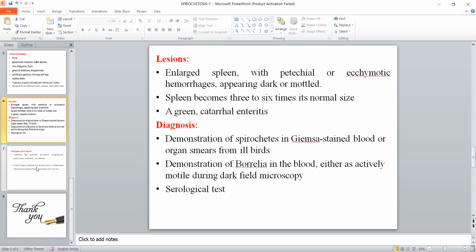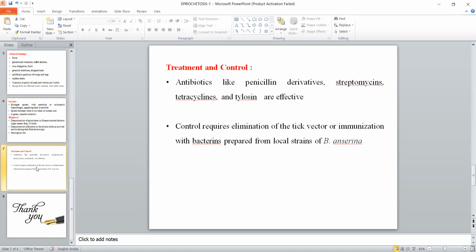The other test included is the serological test. If we see the treatment and control, antibiotics are generally effective, like penicillin, streptomycin, tetracyclines and tylosin. Control requires the elimination of the tick vector, that is Argas persicus, and sometimes immunization is also done with bacterins prepared from the local strain of Borrelia anserina.